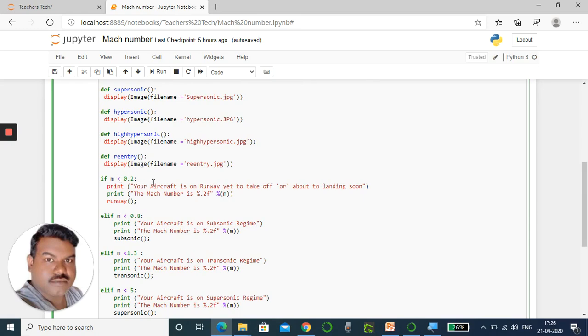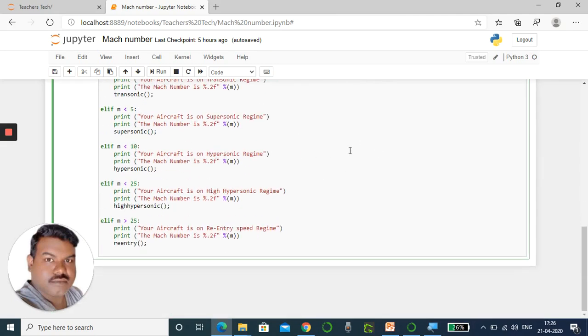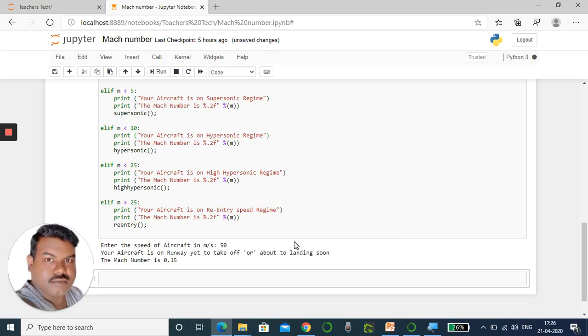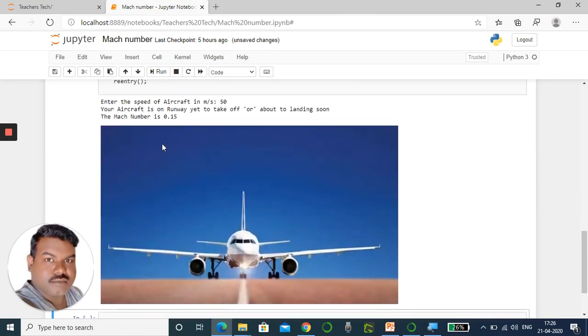Based on the calculation, we are going to say what its Mach number is and what type of regime it is, either subsonic, transonic, or supersonic. First of all, I run the program. Enter the speed of an aircraft. First I enter the value of 50. So if I enter 50, see the output.